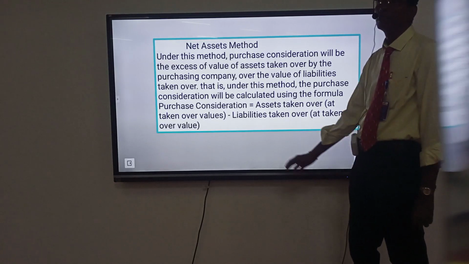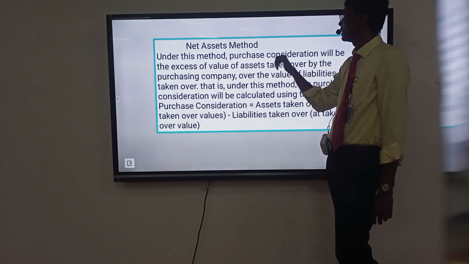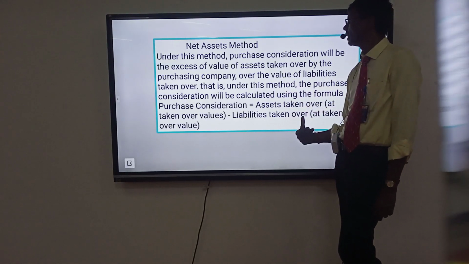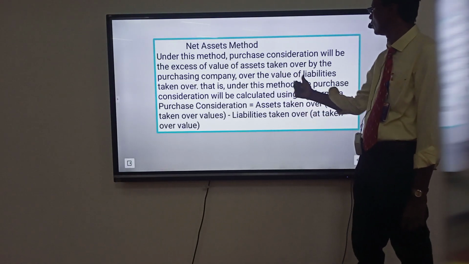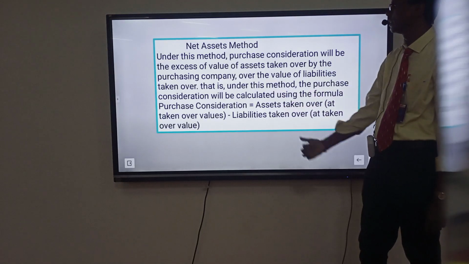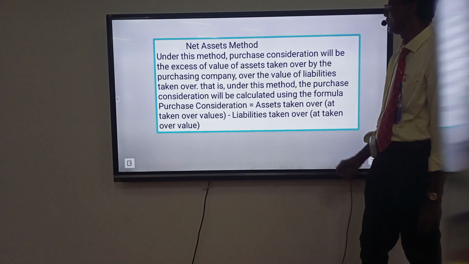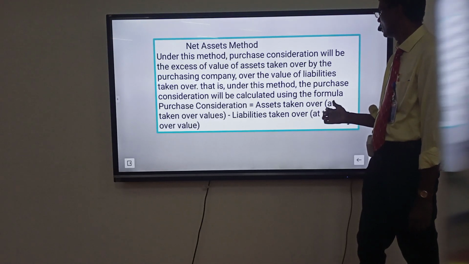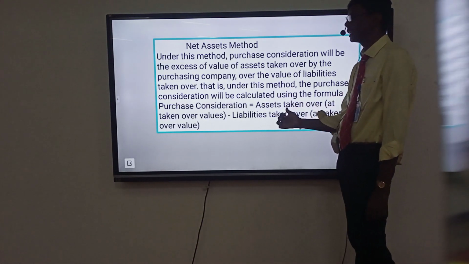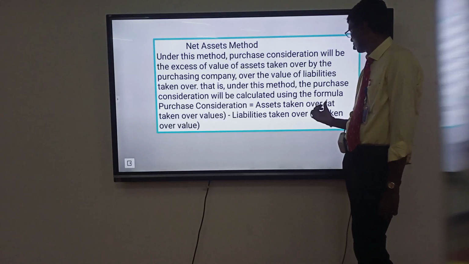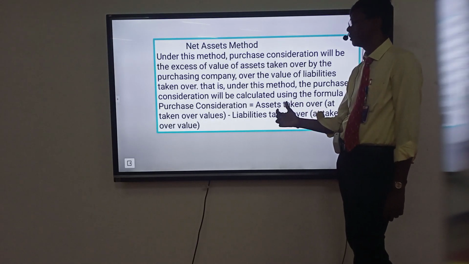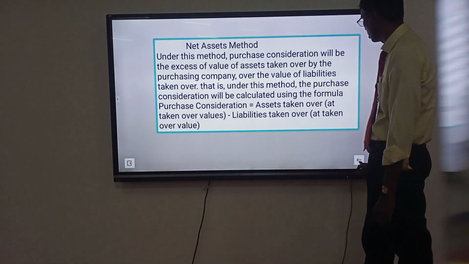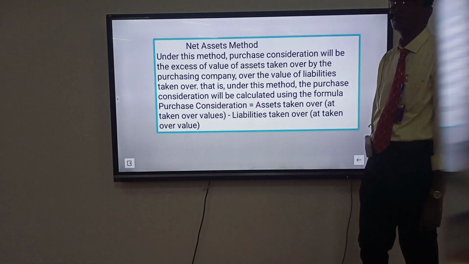Net asset method. Under this method, the purchase consideration will be the excess value of assets taken over by the purchasing company over the value of liabilities taken over. The purchase consideration is calculated using the formula: purchase consideration equals assets taken over at value minus liabilities taken over at value. That is called the net asset method.